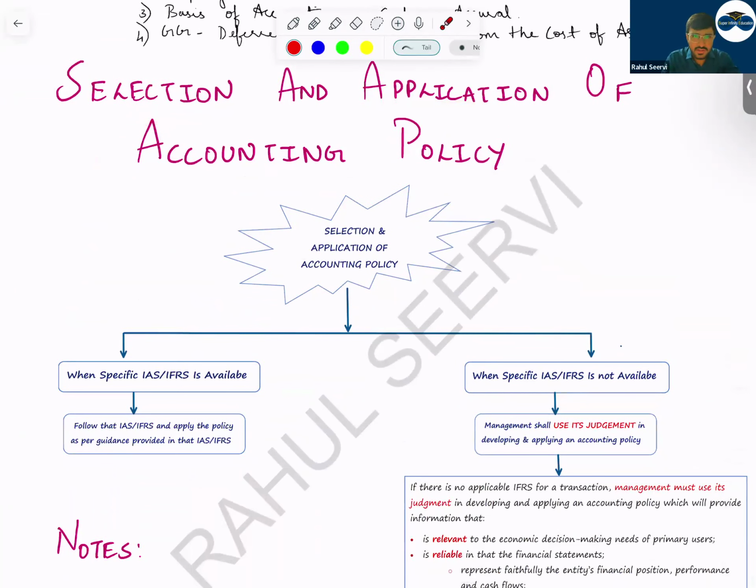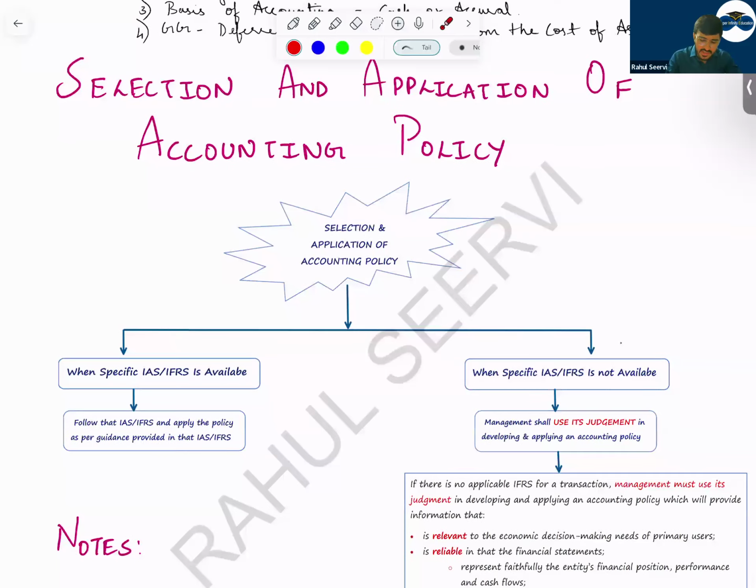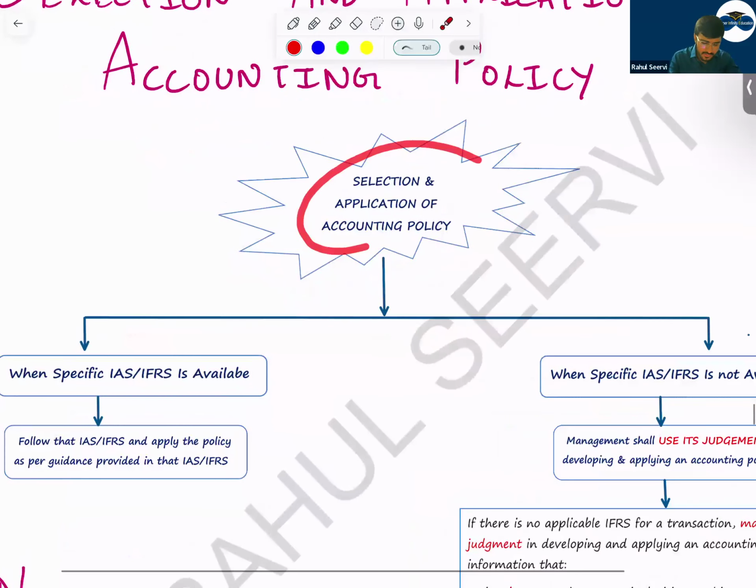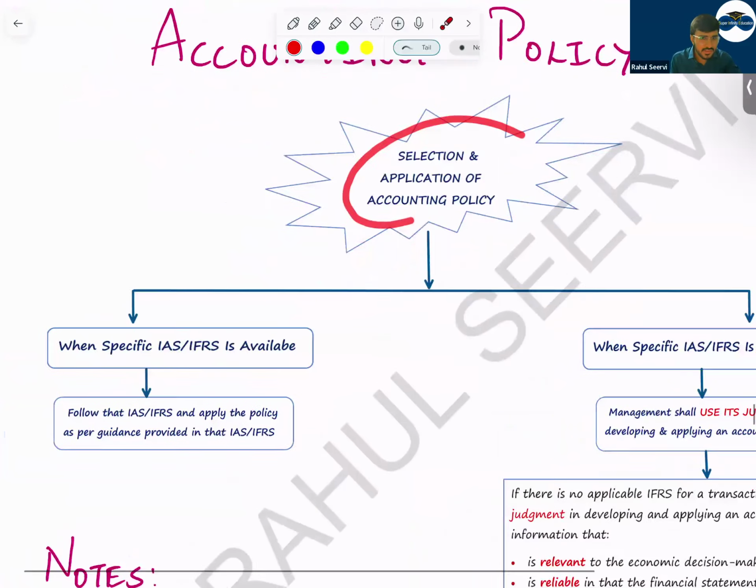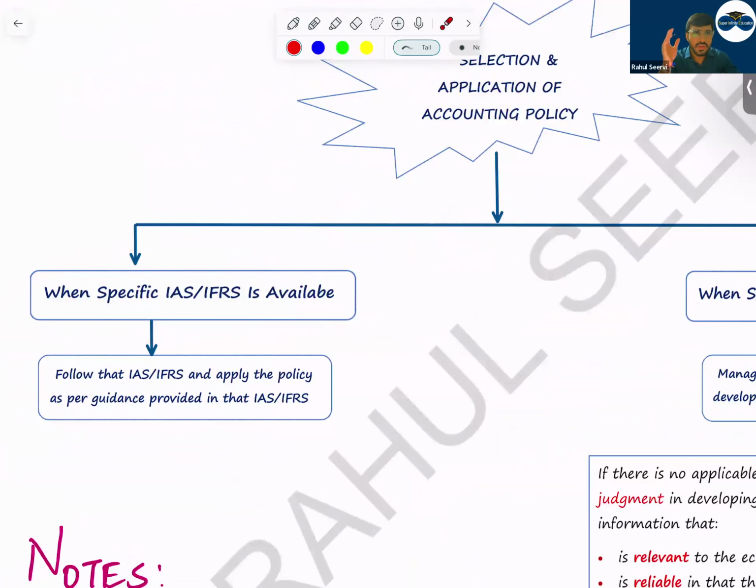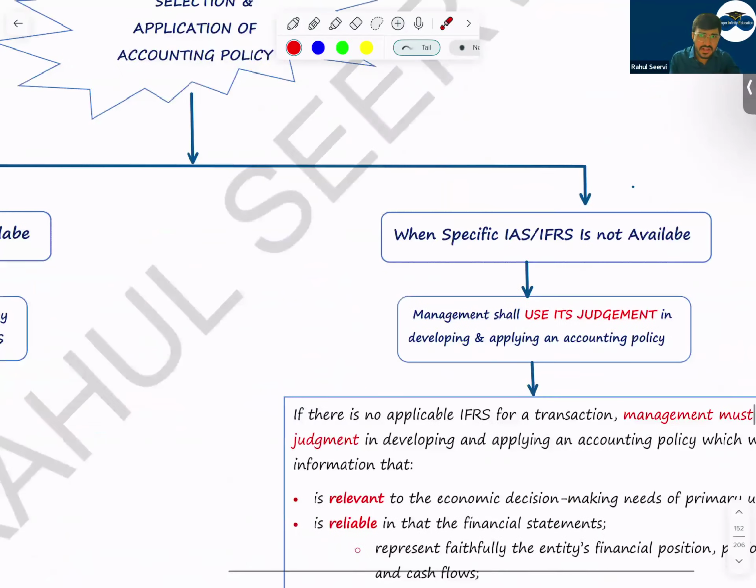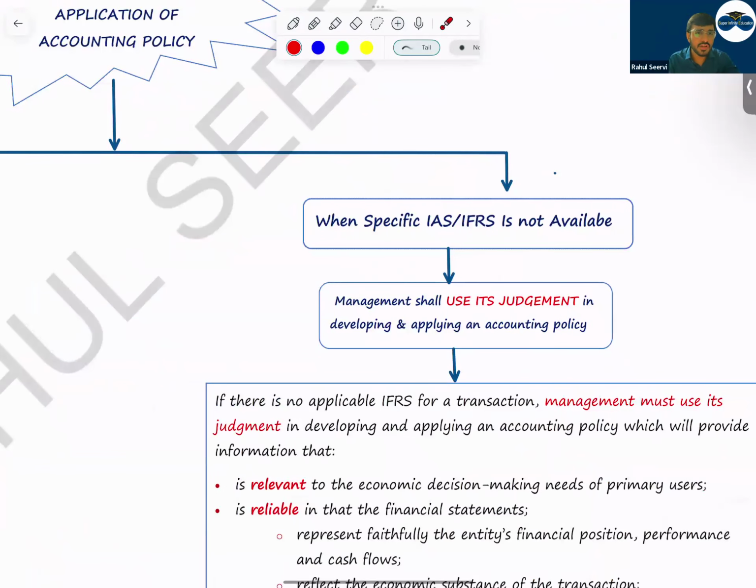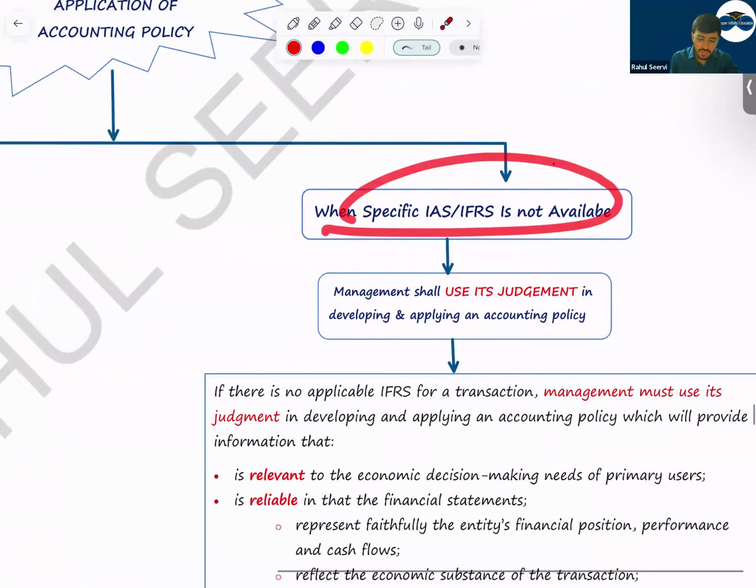Now, selection and application of accounting policy. How should the company select an accounting policy? See, when a specific IAS and IFRS is available, then follow that. If any IAS and IFRS is saying that you have to follow this, follow. No issues in that. Apply the policy as per the guidance provided in IAS and IFRS. When a specific IAS and IFRS is not available, then what will the company do? These are very important for theory question, Section A.